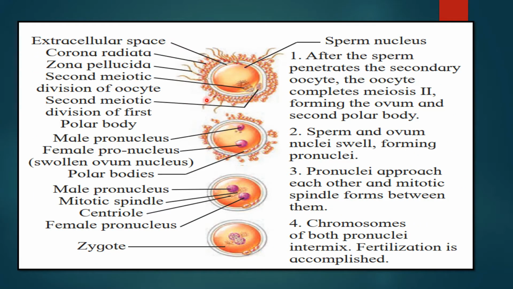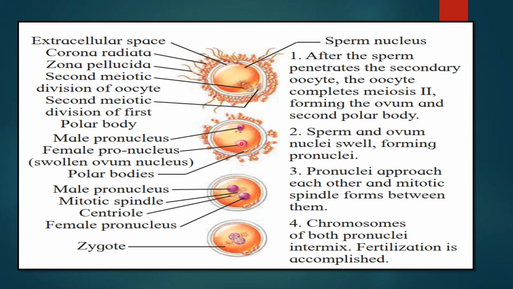Now how does this fertilization process take place? This is the sperm nucleus. Look at the step. After the sperm penetrates the secondary oocyte, the oocyte completes meiosis II, forming the ovum and the second polar body. Here is the extracellular space, the corona radiata, the zona pellucida. Now what happens in the second step? The sperm and the ovum nuclei swell. First there was the entry of the sperm, and it meets the secondary oocyte.